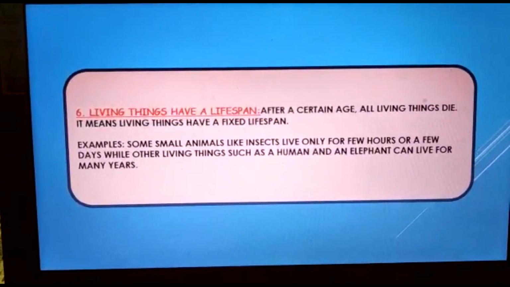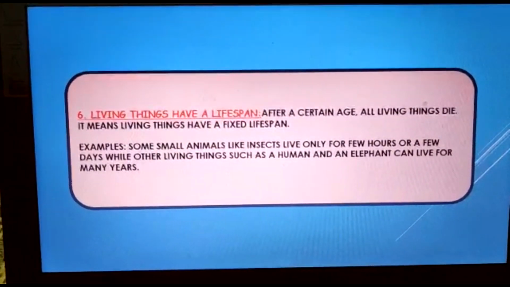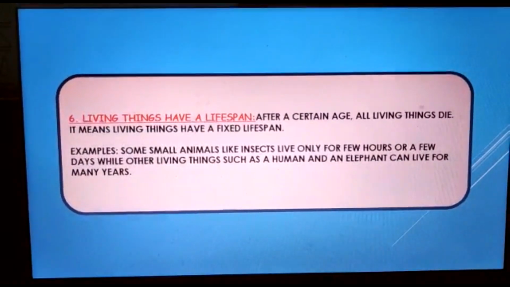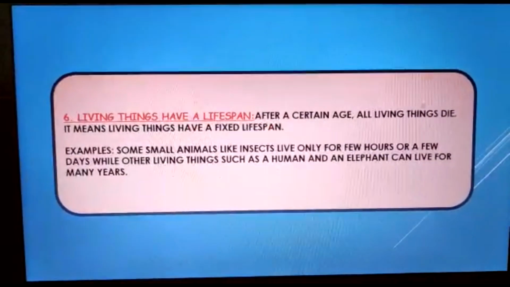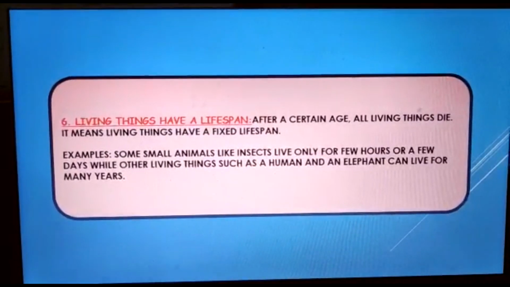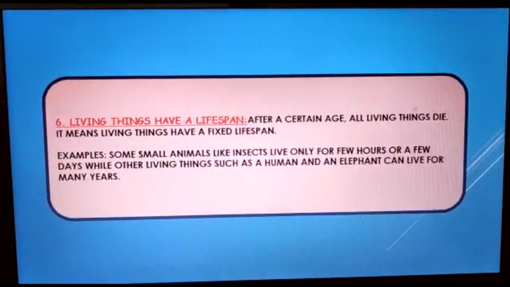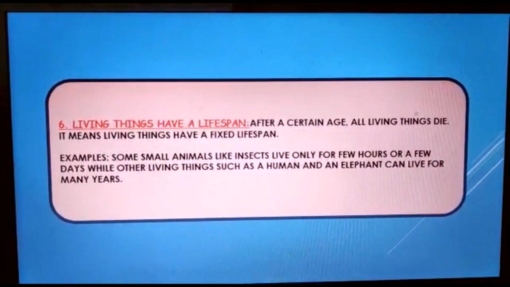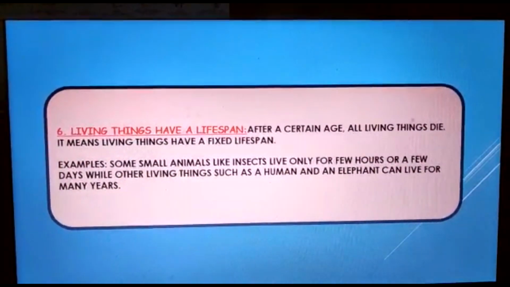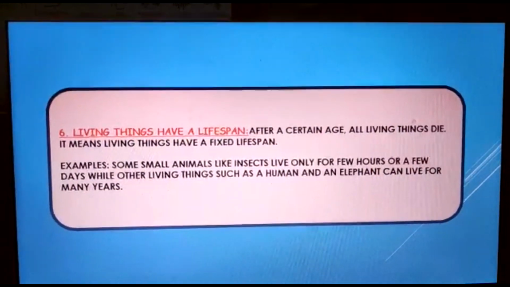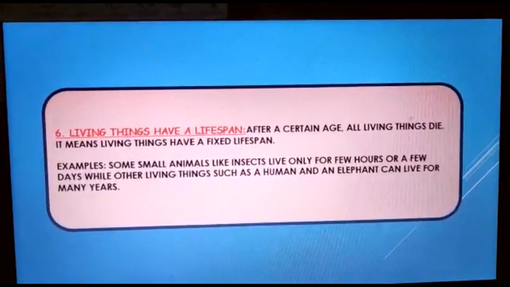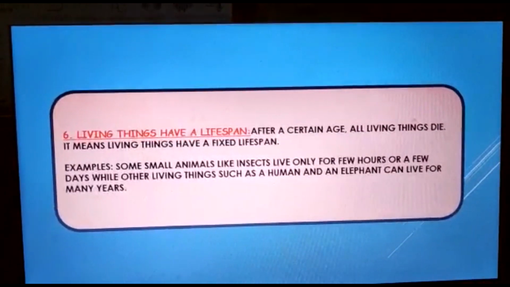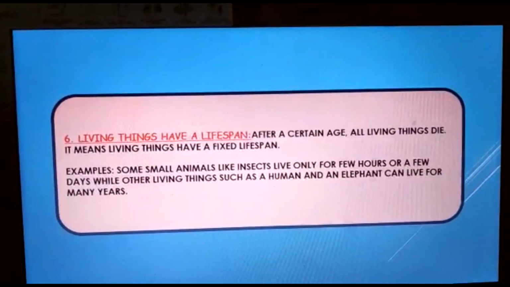Like some small animals like insects live only for a few hours, or an elephant can live for many years. So all living things have a certain age, and it means that living things have a fixed lifespan. So this is the last point of this characteristic of living things. Hope you understand so far, and I'm expecting you all to study these by heart.